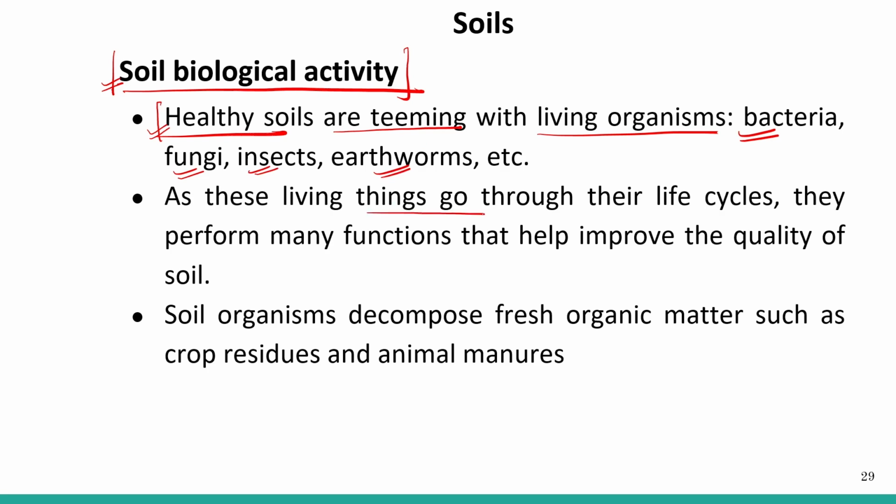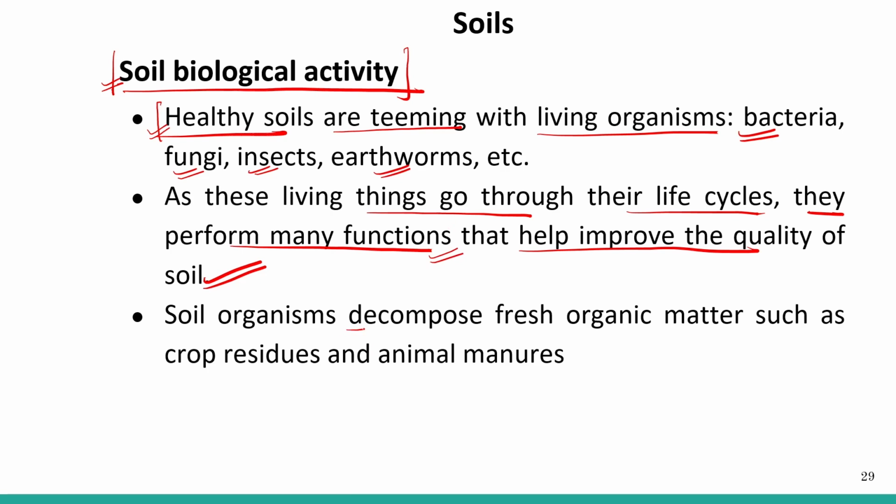As these living things go through their life cycles, they perform many functions that help to improve the quality of the soil. They improve the quality of the soil as they complete their life cycle in the soil only, so they are adding their decomposed matter into the soil.